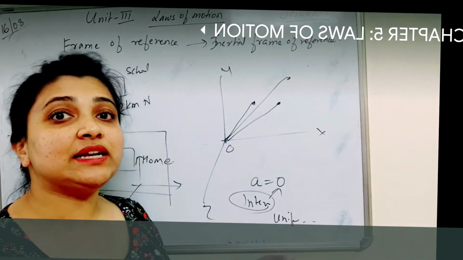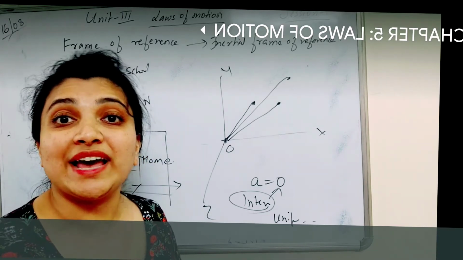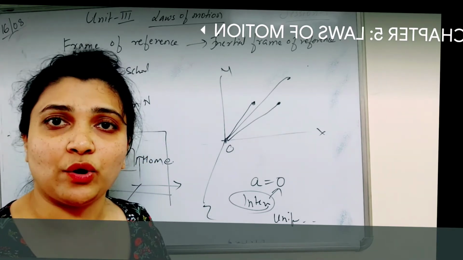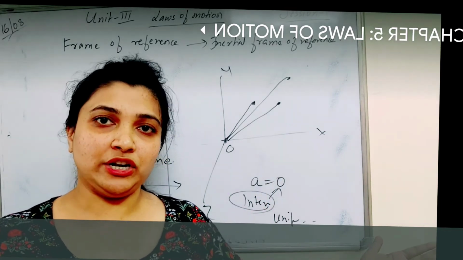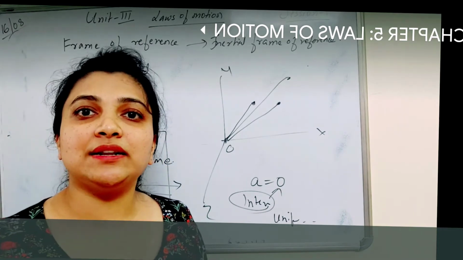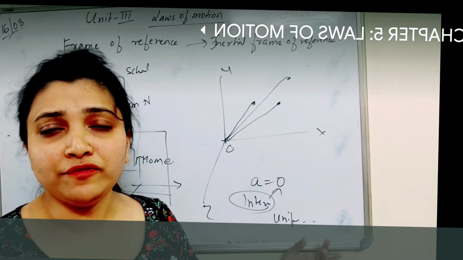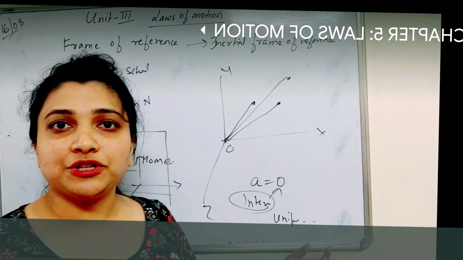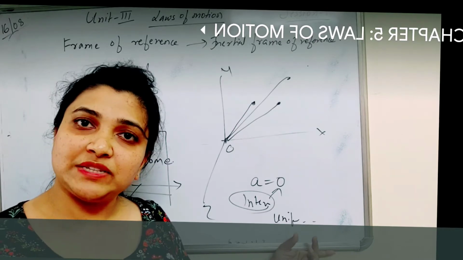So I can say that an inertial frame of reference is a frame of reference wherein it is not accelerated. That means acceleration is zero. If you have an accelerometer with you and you're going in an inertial frame of reference, it will show zero. That means there's no acceleration at all. That is called an inertial frame of reference. Understood what you mean by frame of reference and inertial frame of reference? Is it clear to you?